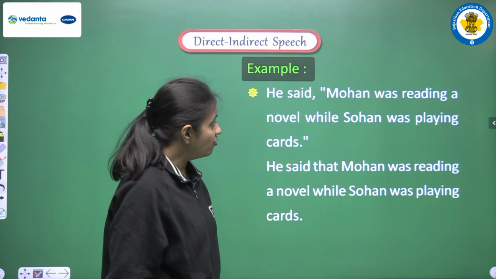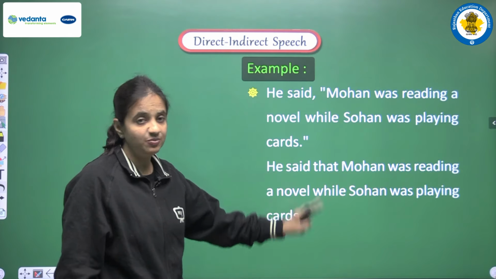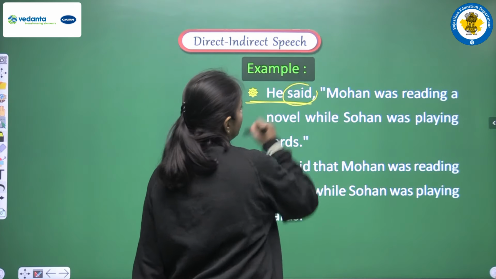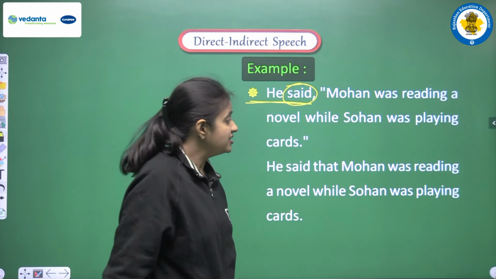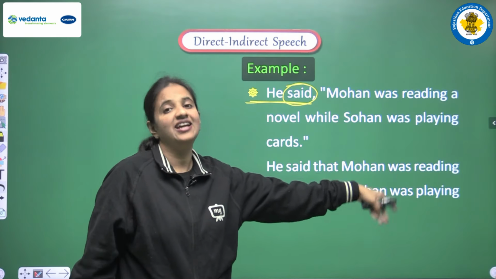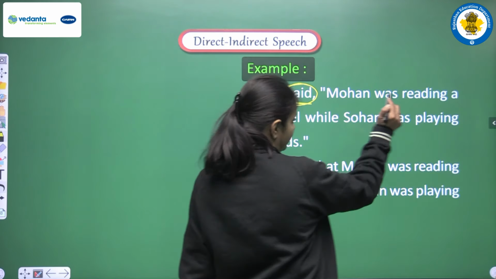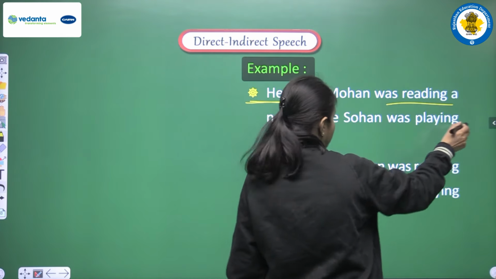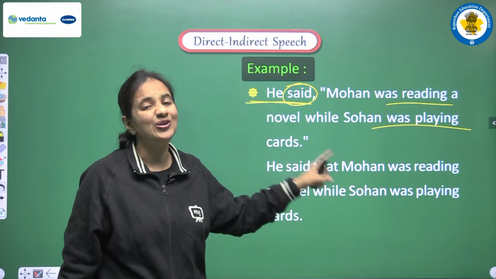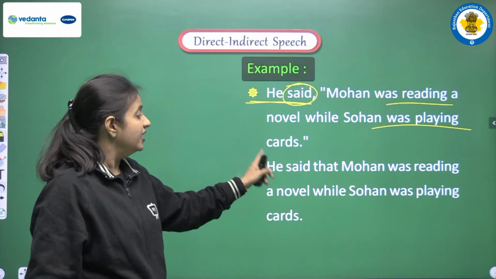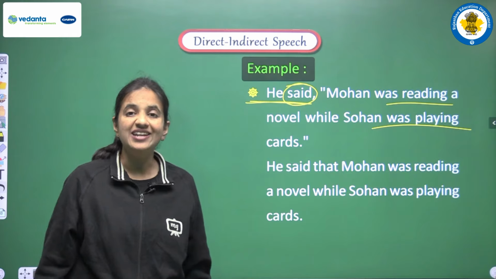He said Mohan was reading a novel while Sohan was playing cards. So this is direct speech. This is a reporting verb, and in the reporting verb we are having past tense. Okay, and this is a reported verb, but still we are not doing any changes in the tense. Why? Because according to the rule that we have discussed, we are having two actions. The first action was to read a novel, the second action was to play cards, and because we are having two actions, we are not changing the tense, and the answer will be, he said that Mohan was reading a novel while Sohan was playing cards.